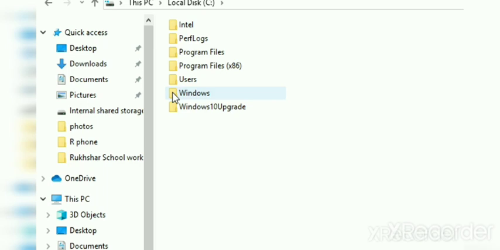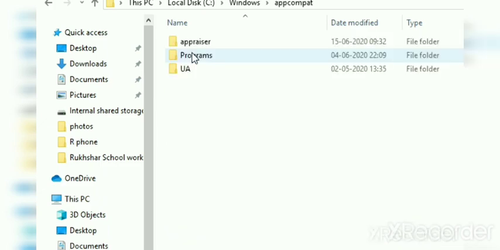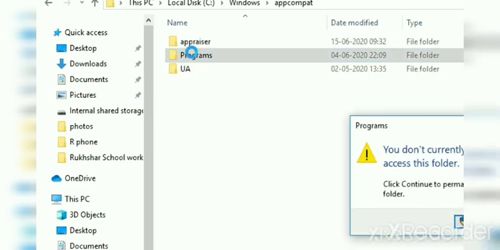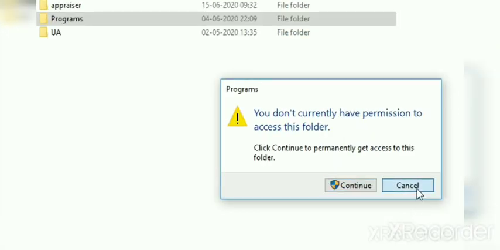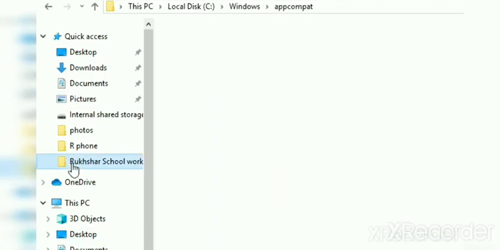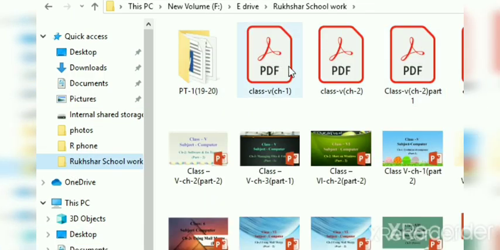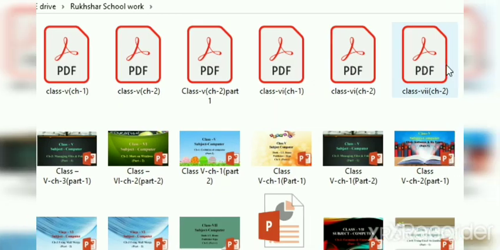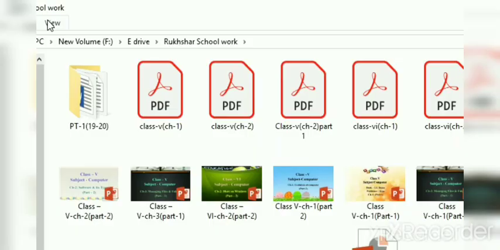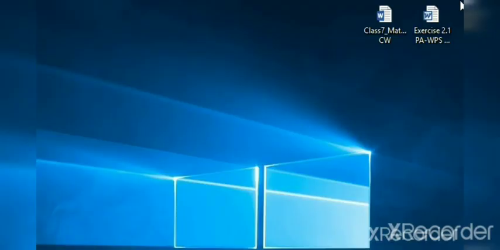A yellow colored icon is called a folder, and it may contain subfolders and afterward some files also. Look at this, these are called files. Any application file you can save is here. Clear everyone? So that is how you can open Windows Explorer, what it contains, and what the parts of Windows Explorer are.